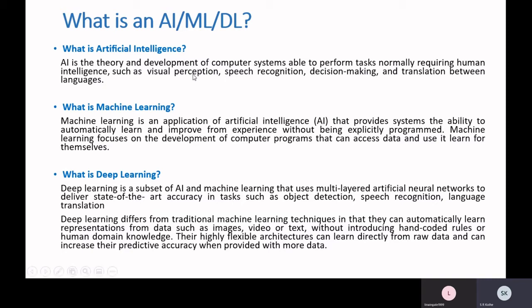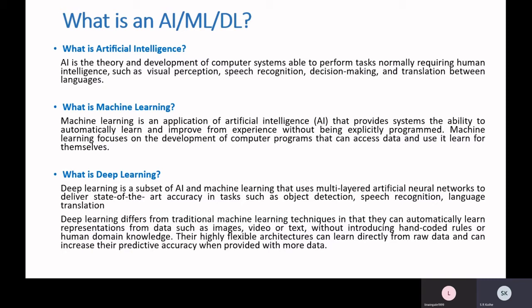With the help of our eyes we can see, that is given as input to our brain, it is processed and we take actions. So perception requires intelligence. Along with this, speech recognition is also artificial intelligence, because we can understand what somebody is speaking, we can process it, and we can also speak various languages.